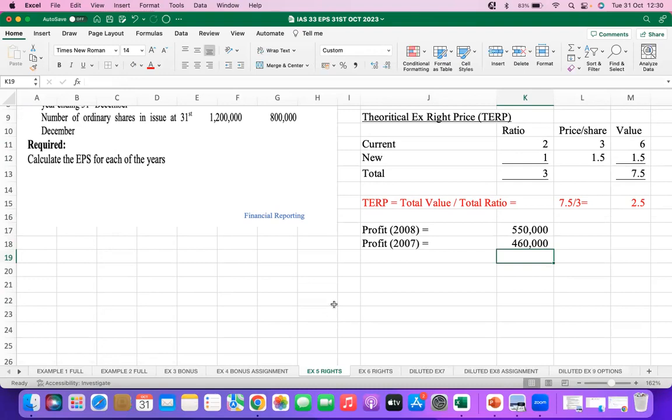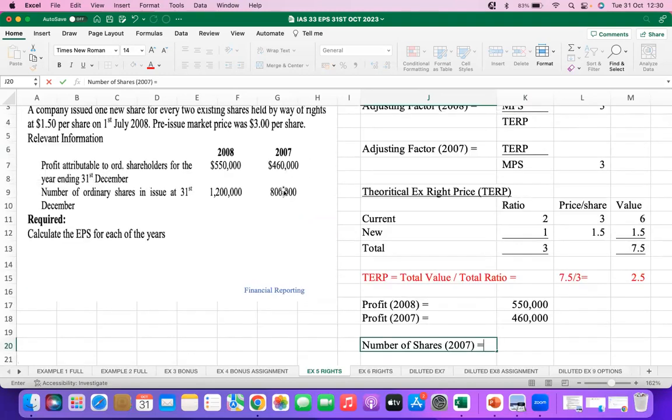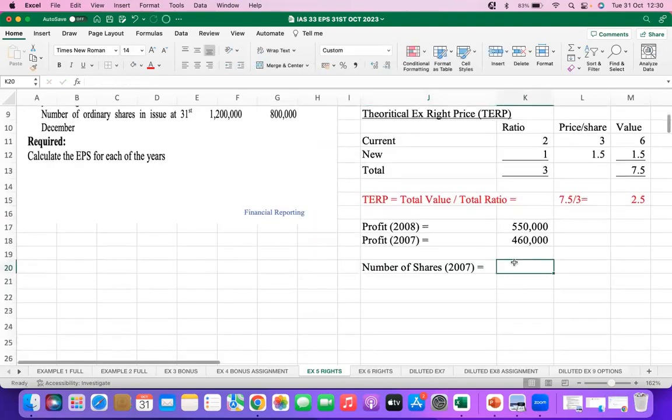So in this case, what about the number of shares? Number of shares in 2007. Remember, there were no new shares introduced in 2007, so we don't need to calculate the weighted average. We just pick the 800,000. You only calculate weighted average if there are new shares introduced.